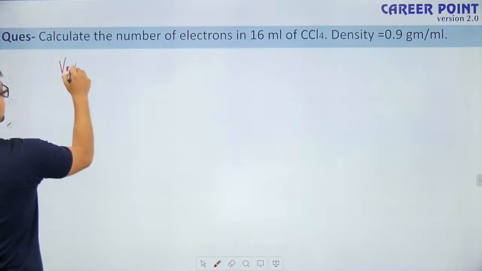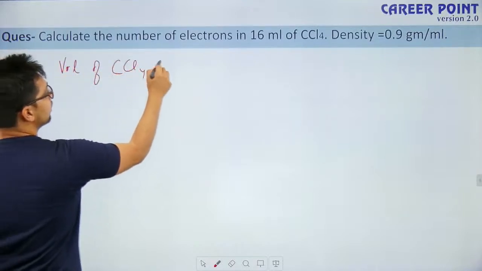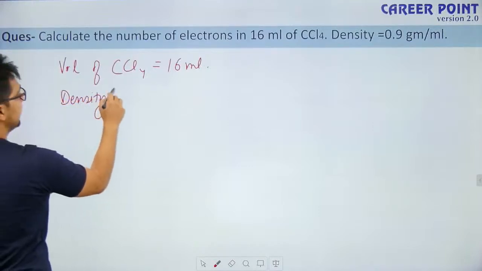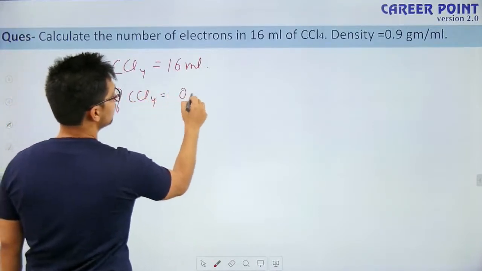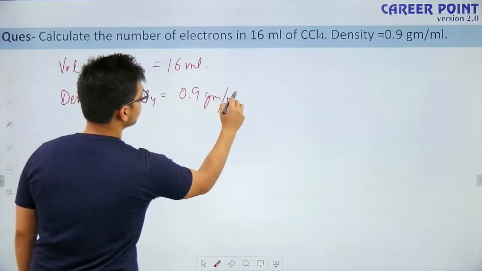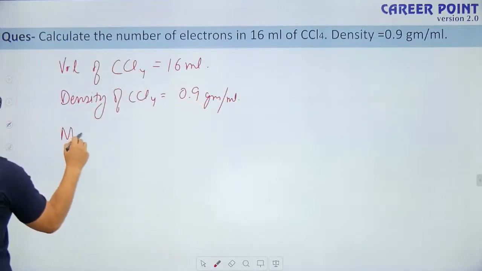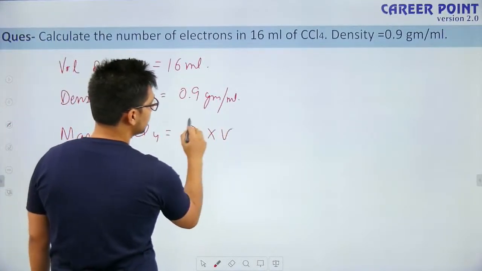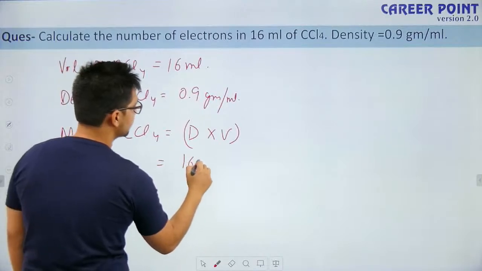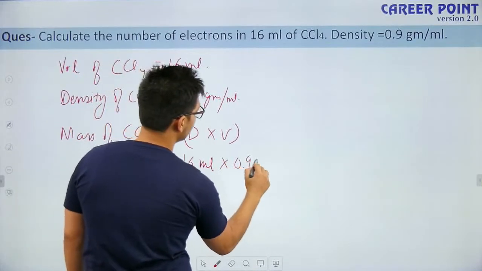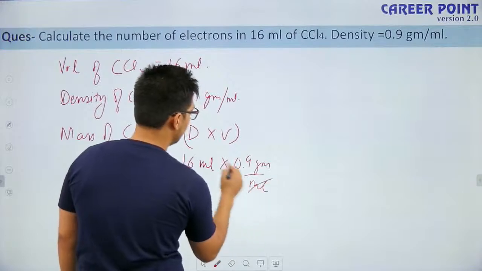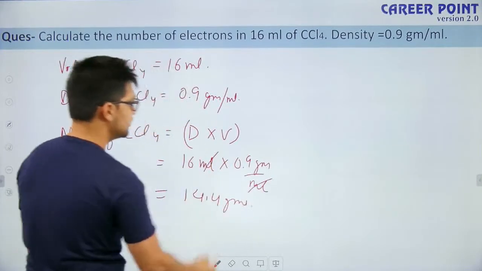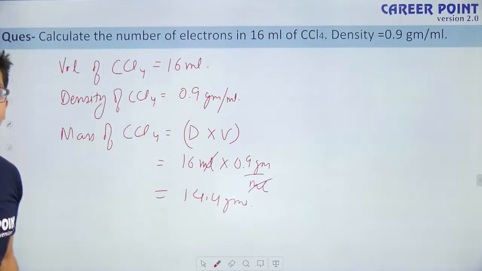What is the volume of CCl4? So volume of CCl4 is given as 16 ml. And what is the density of CCl4? So density of CCl4 is equal to 0.9 grams per ml. So what is the mass of CCl4? Mass of CCl4 will be density into volume. So it is equal to 16 ml times 0.9 grams per ml. So ml and ml get cancelled. 16 into 9, I guess 14.4 grams. So this is the total mass of CCl4 which I have.